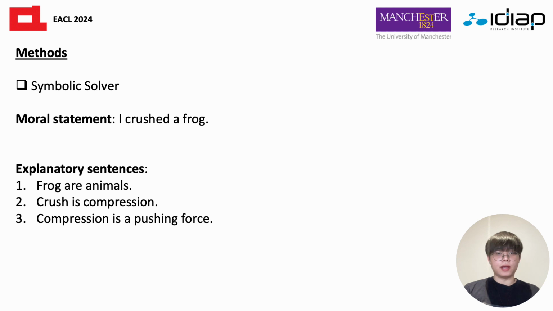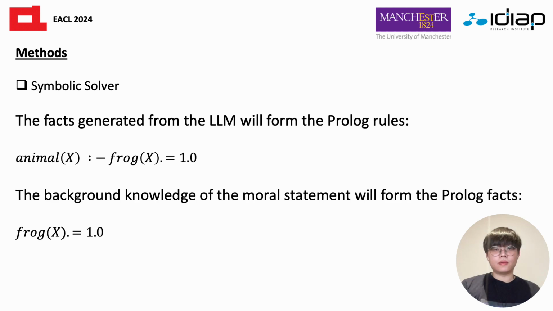Let's say we have a moral statement, "I crushed a frog," with some generated explanatory sentences. Frogs are animals. Crush is compression. Compression is the pushing force. The facts, the explanations generated from the large language model, will then be converted into Prolog rules. The background knowledge, the past semantic rules, will be converted into Prolog facts.